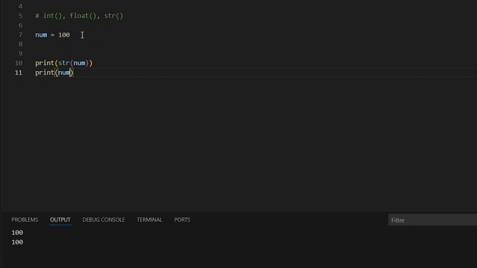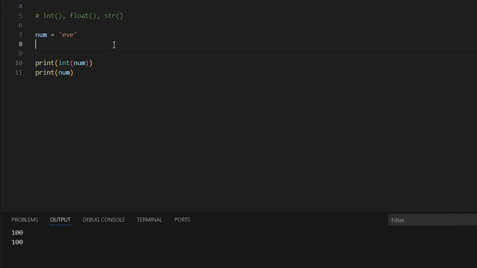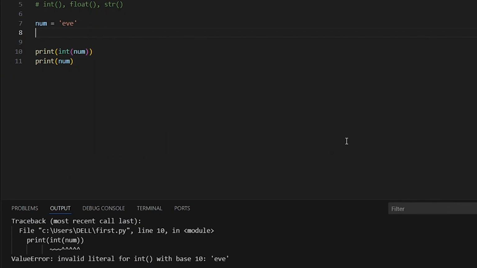And another example is if I try to convert a string to a number, I'm going to run into a problem. So let's try it out. Let's say I have a string here and I use int and I try to run the program. I'm going to get an error because I cannot convert this, it doesn't have numeric values, into an integer.